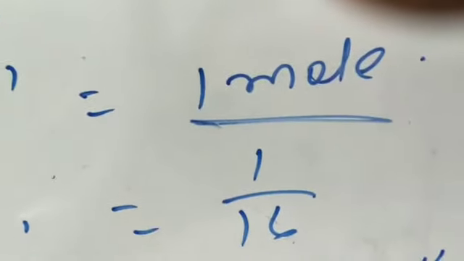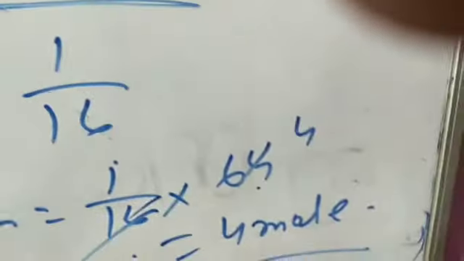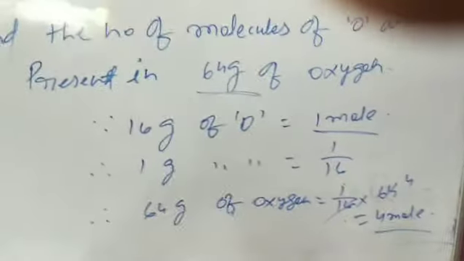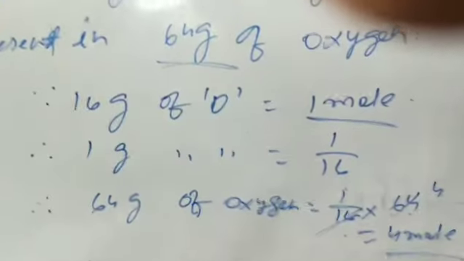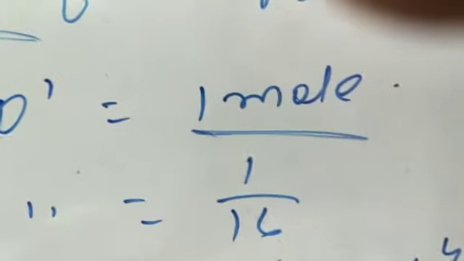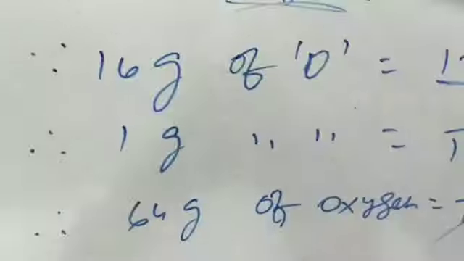That means in 64 gram of oxygen, the number of moles is equal to 1 by 16 into 64. 16 times 4 is 64, so we find 4 mole. Again I repeat: 16 gram of oxygen is equal to 1 mole. Therefore 1 gram is equal to 1 by 16 mole. Therefore 64 gram of oxygen is equal to 1 by 16 into 64. 16 times 4 is 64, it cancels out. We get 4 mole.